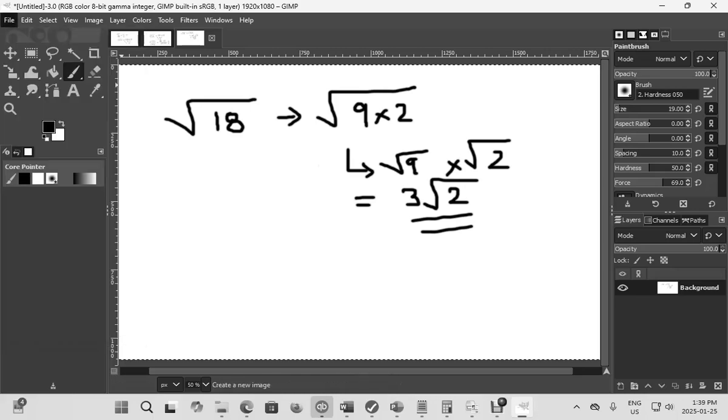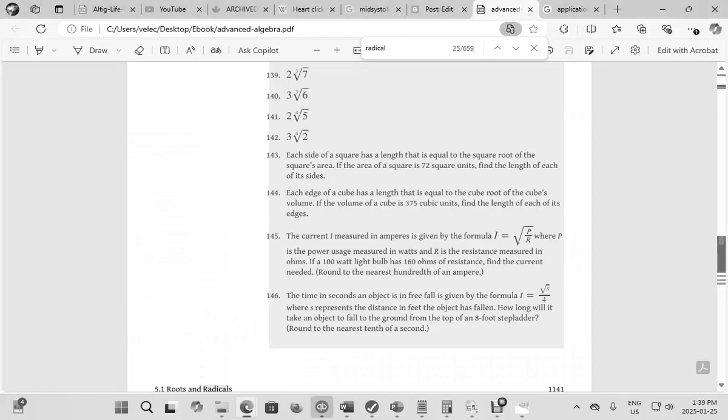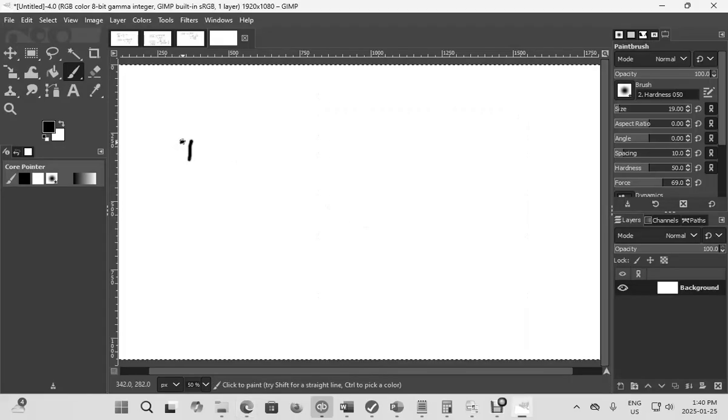Now when it comes to real world applications, let's go ahead and solve some of them. Let's say the current I measured in amperes is given by the formula I equals the square root of P over R, where P is the power usage measured in watts, and R is the resistance measured in ohms. If a 100-watt light bulb has 160 ohms of resistance, find the current needed. Round to the nearest hundredth of an ampere.